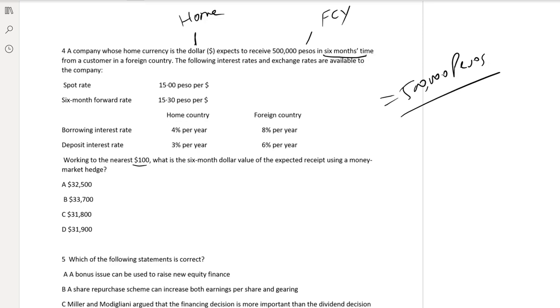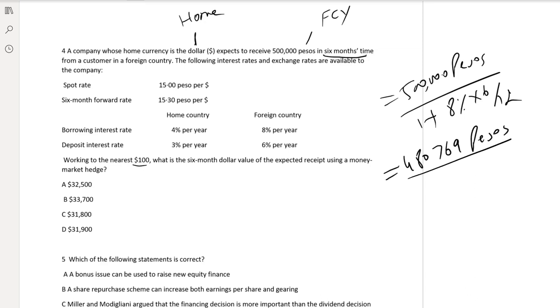Okay, in first step, as we are expecting to receive 500,000 pesos, so borrow in foreign currency. 1 plus 8% into 6 by 12. So dividing 500,000 pesos by 1.04, this is 480,769 pesos.